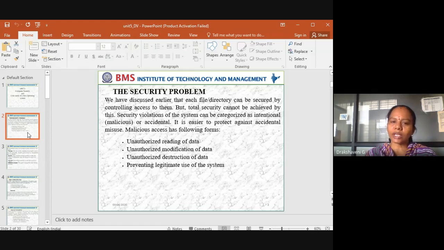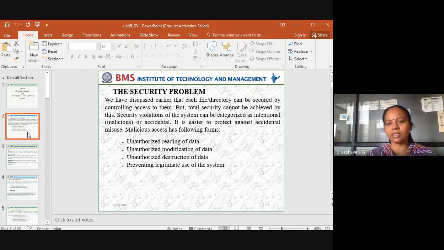Then, how is the security violation of the system categorized as intentional or accidental? Sometimes people can access personal data intentionally. Sometimes we may access it accidentally. So that's about the security. It is easier to protect against accidental misuse, in case unknowingly I have just logged into that.